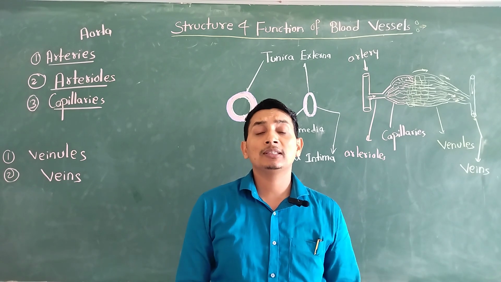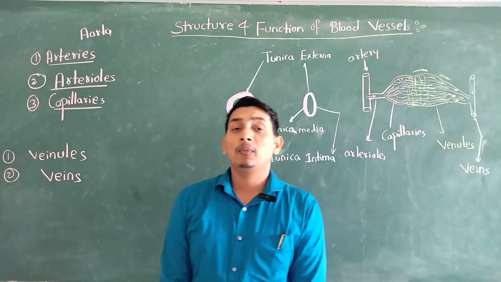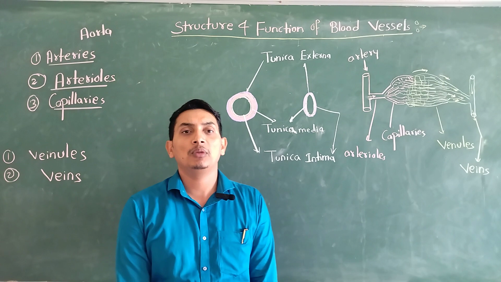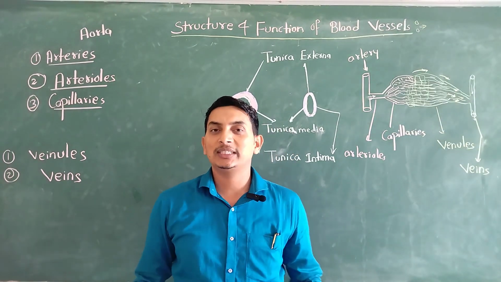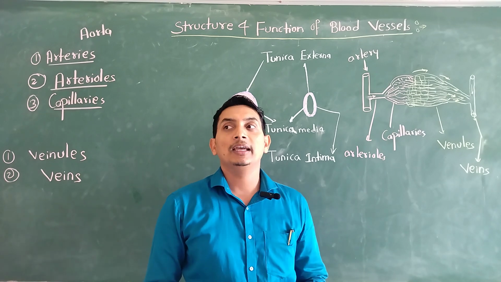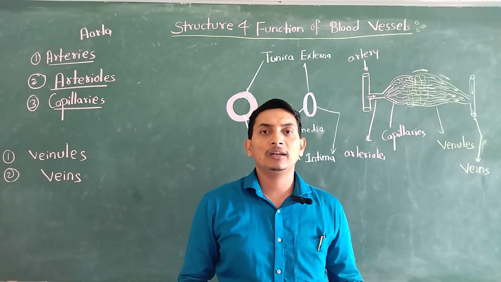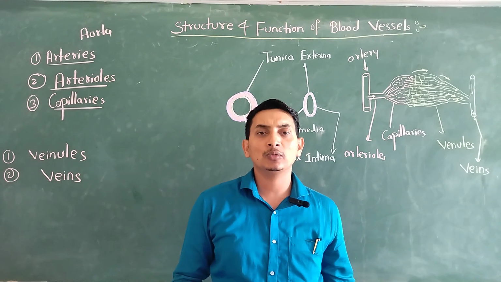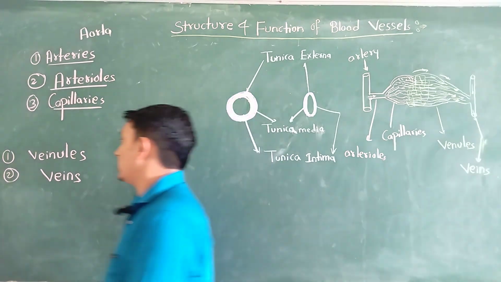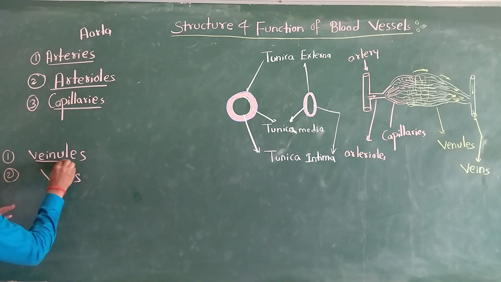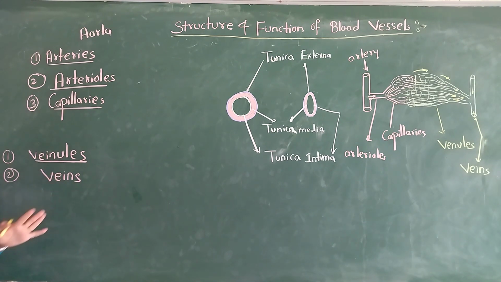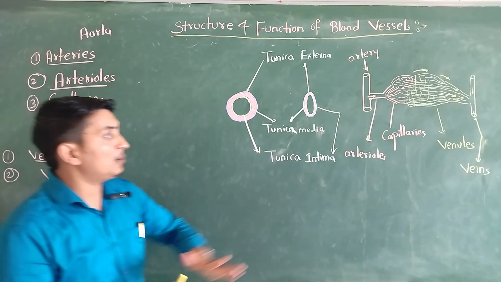So we have two types of blood vessel. One is called the distributing blood vessel, another is called the collecting blood vessel. Arteries distribute blood to the different parts of our body, so we say they are distributing vessels. The veins collect the blood from the different parts of our body and give it towards the heart, so these are the collecting vessels. The smallest forms of veins are the venules. Lots of venules connect together and become a vein. We will see this with the help of this diagram.